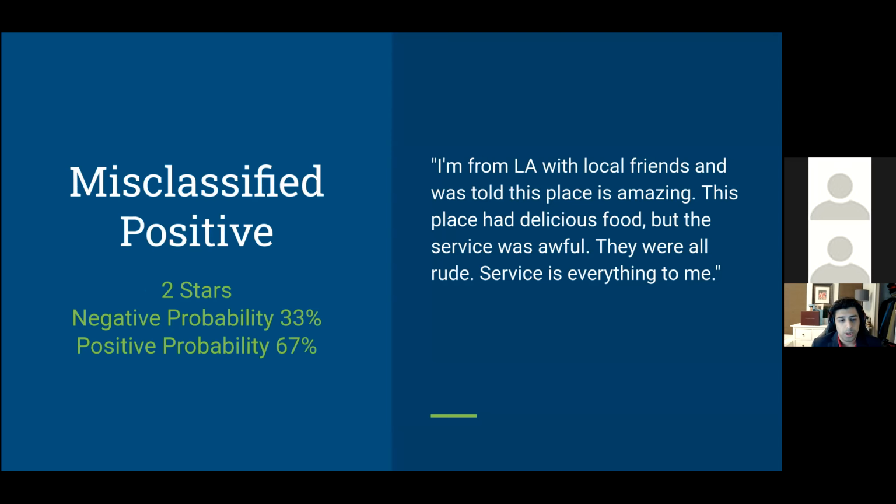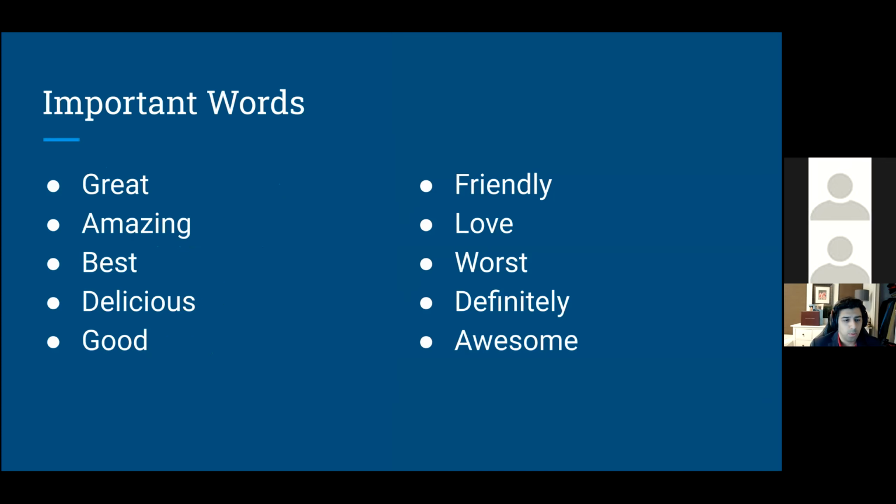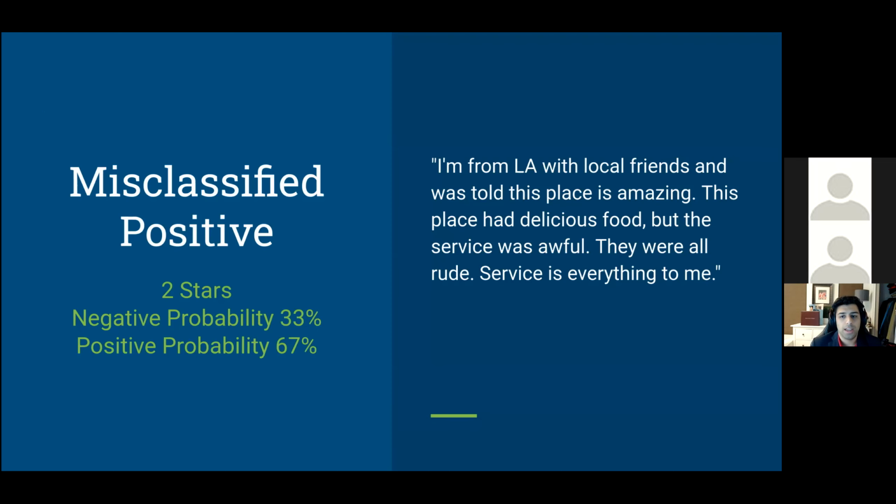This is an example of my model misclassifying a negative review and thinking it's positive. "I'm from LA with local friends and was told this place is amazing. This place had delicious food, but the service was awful. They were all rude. Service is everything to me." If we look at the first couple sentences, the words amazing and delicious pop up. If we go back a slide, we see that the second most important word is amazing and the fourth most important word is delicious. So this is probably why my model misclassified this one.